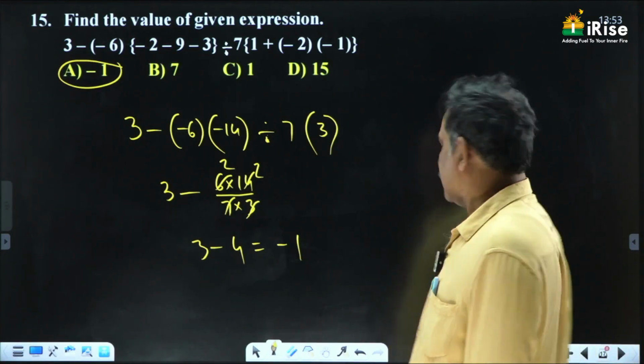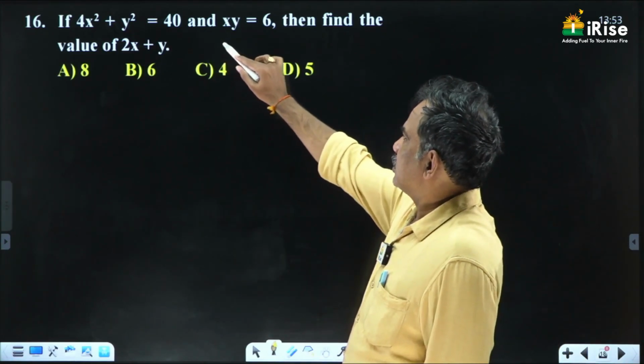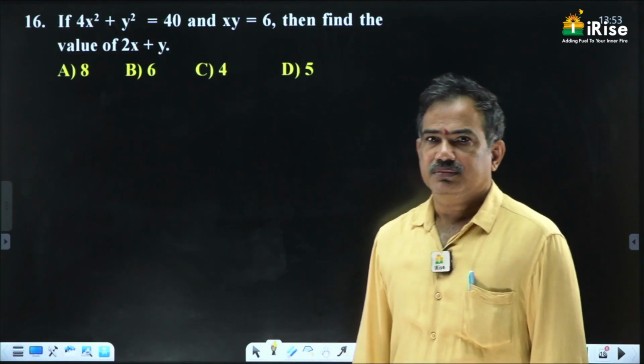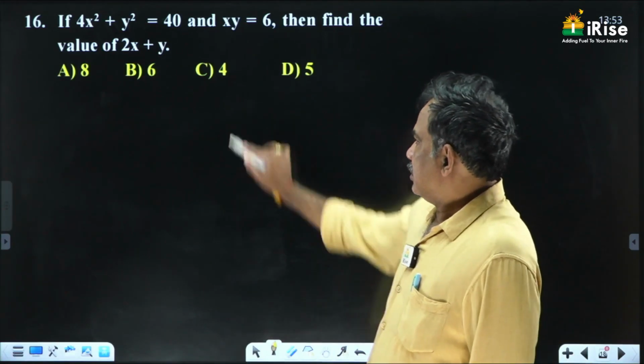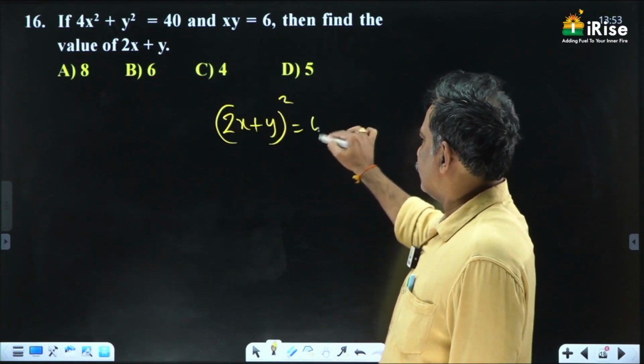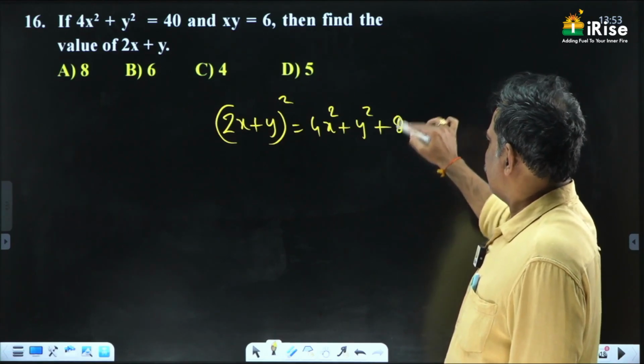Okay, next one. 4x square plus y square is 40, xy is 6, then find the value of 2x plus y. Here 2x plus y whole square is equal to 4x square plus y square plus 4xy.